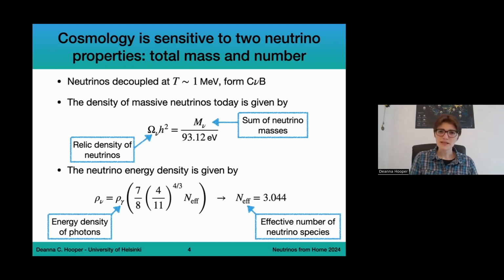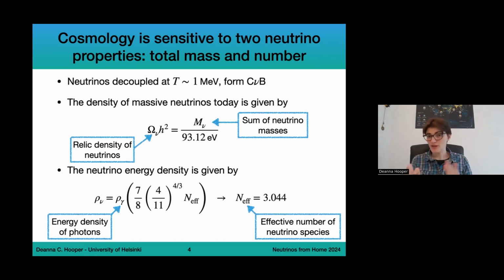So basically, this tells us how much radiation or how many relativistic components there are in the universe, except for photons. So this counts neutrinos and other massless or light relics. And it is normalized to the energy density of one neutrino family. So you might think that if there are 3 neutrinos, this is going to be very close to 3. And it is very close to 3, but N effective is defined in the case of an instantaneous decoupling, whereas neutrinos do not decouple instantaneously.